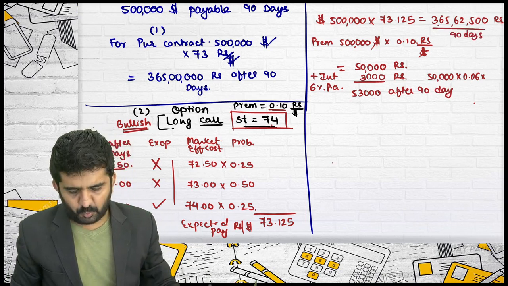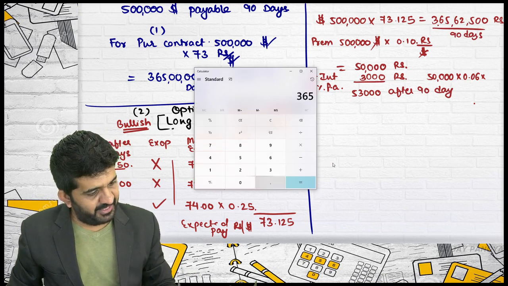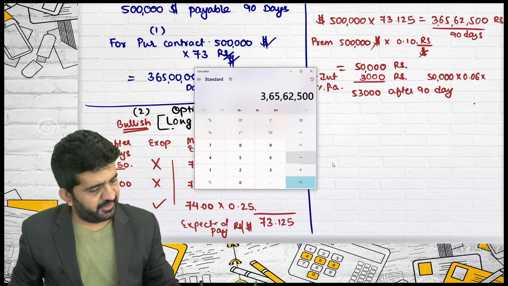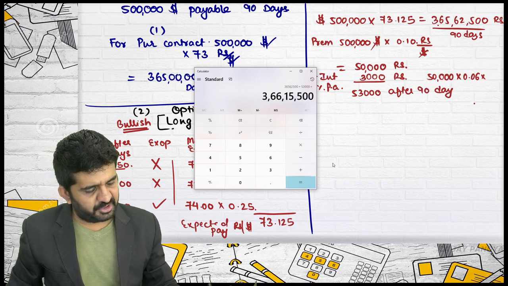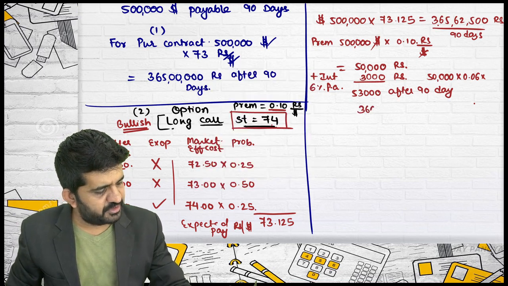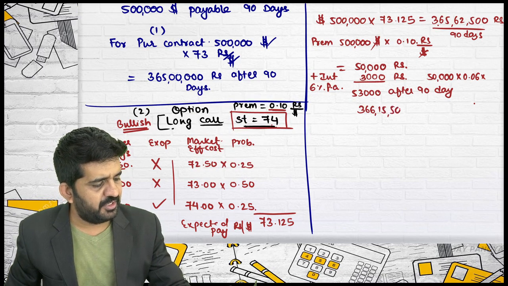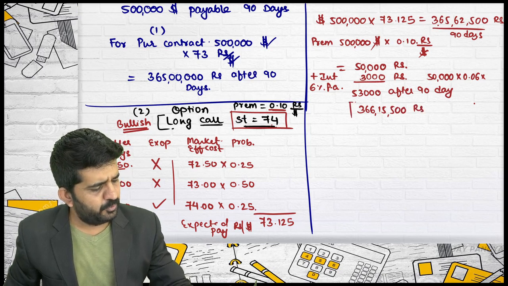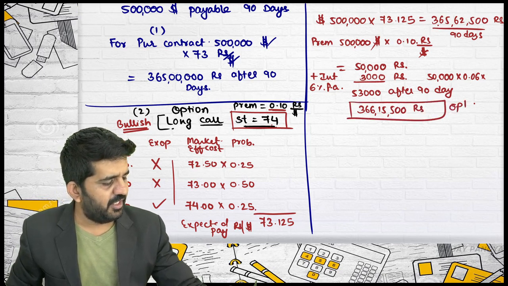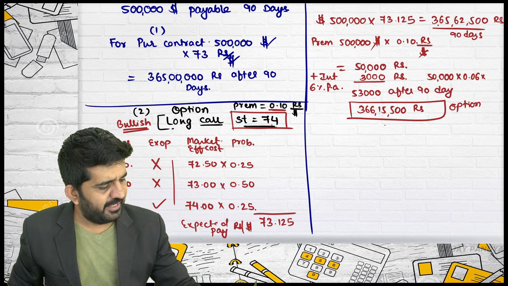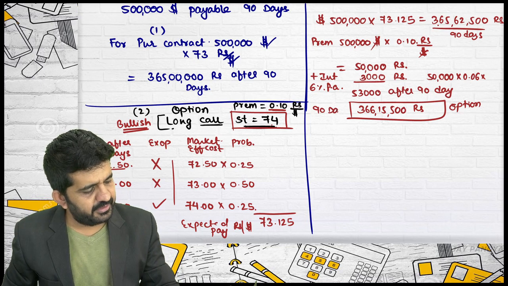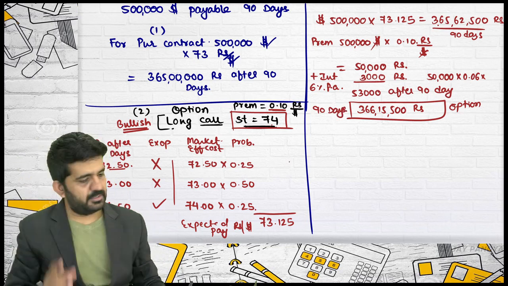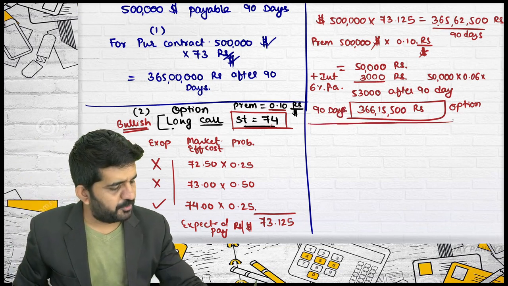We can add this too. 3 crore 65 lakhs 62,500 plus 53,000 is 3 crore 66 lakh 15,500 rupees. This is the expected payment if you take the option, after 90 days.